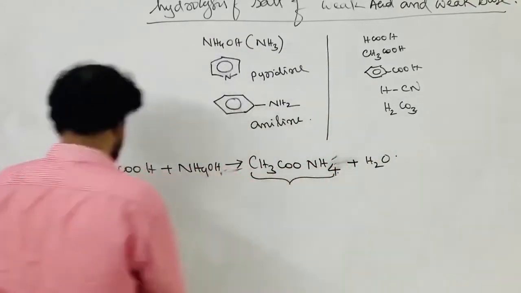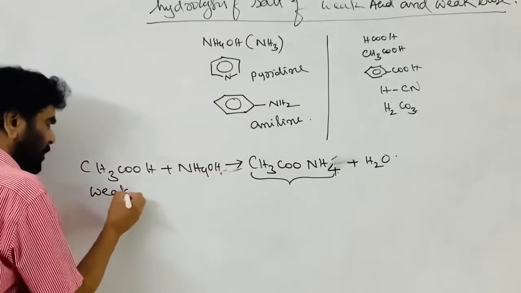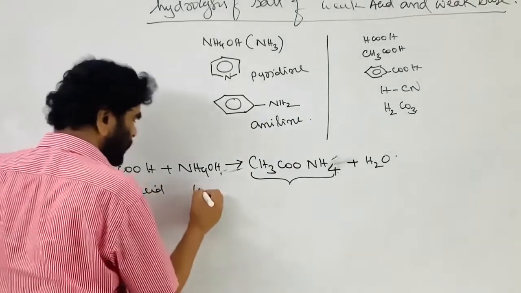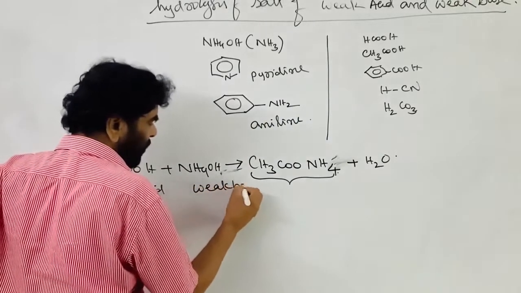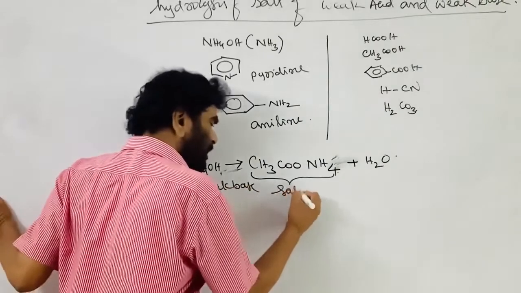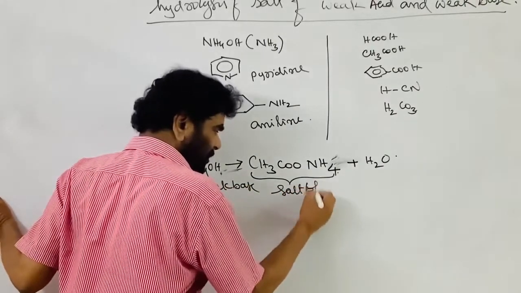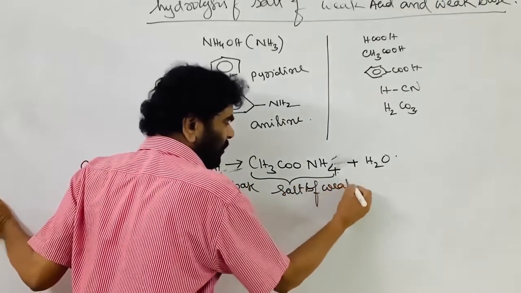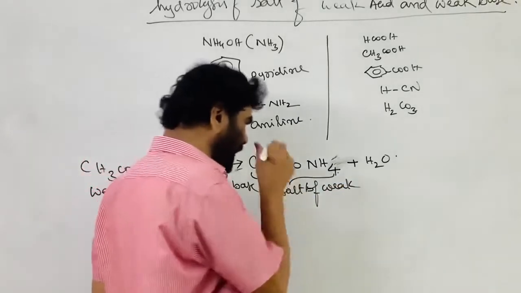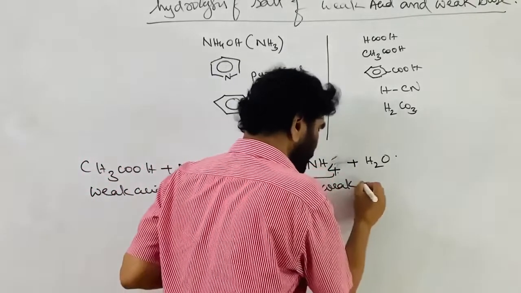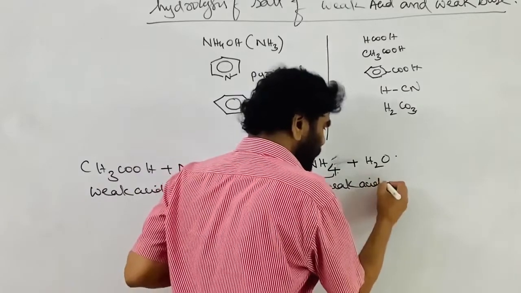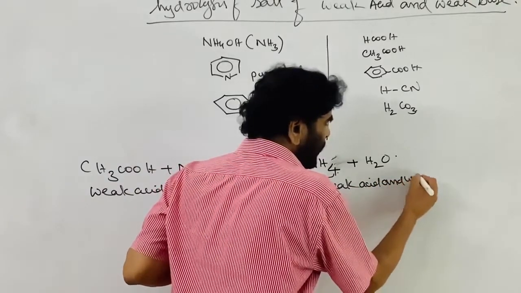This is the weak acid, this is the weak base, this is the salt that is produced when the weak acid interacts with the weak base.